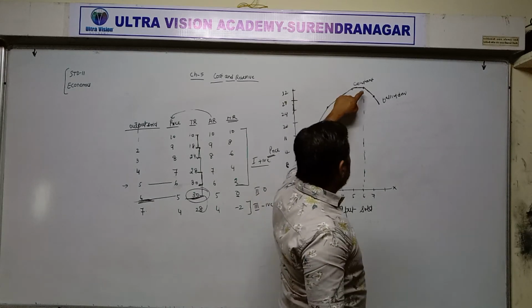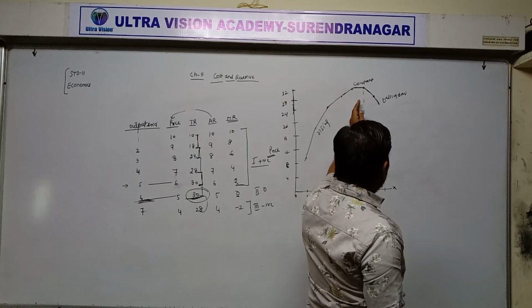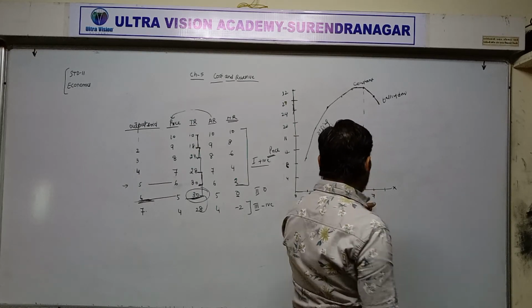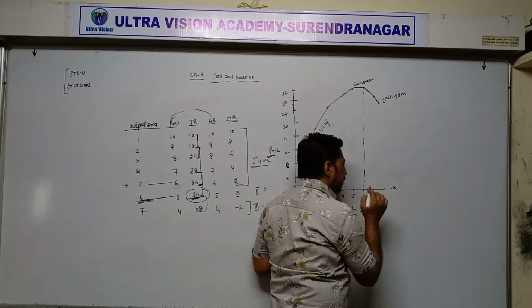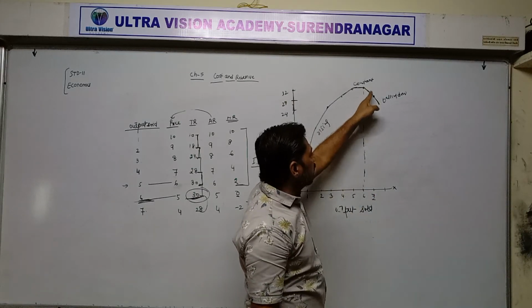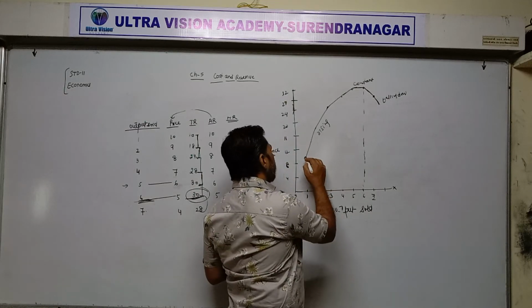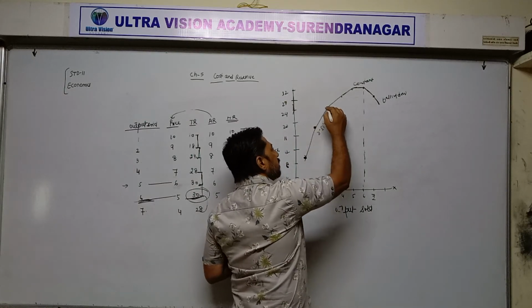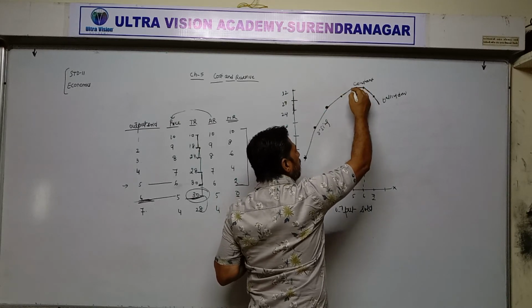And this line producer cannot cross, because after this line, means after selling 6 units, if they try to sell 7 units, their total revenue starts declining. So this is about total revenue. The curve of total revenue slopes upward, then becomes constant at this point.